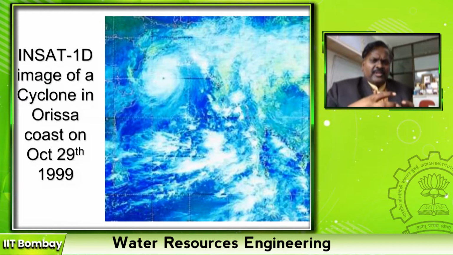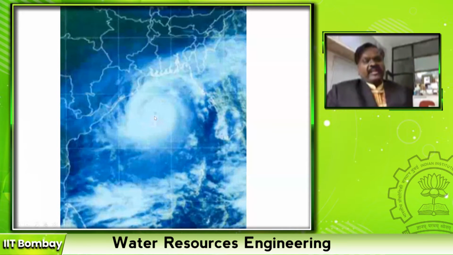Whatever rotates, the final shape it attains is circular, like all our planets, because they have rotated for millions and millions of years. Whatever the irregular shape, if it rotates for millions of years, self-rotation as well as over a fixed path, it attains the shape of a circle or globe. Similarly, the cyclone also attains a circular shape, especially the central portion called the eye of the cyclone.